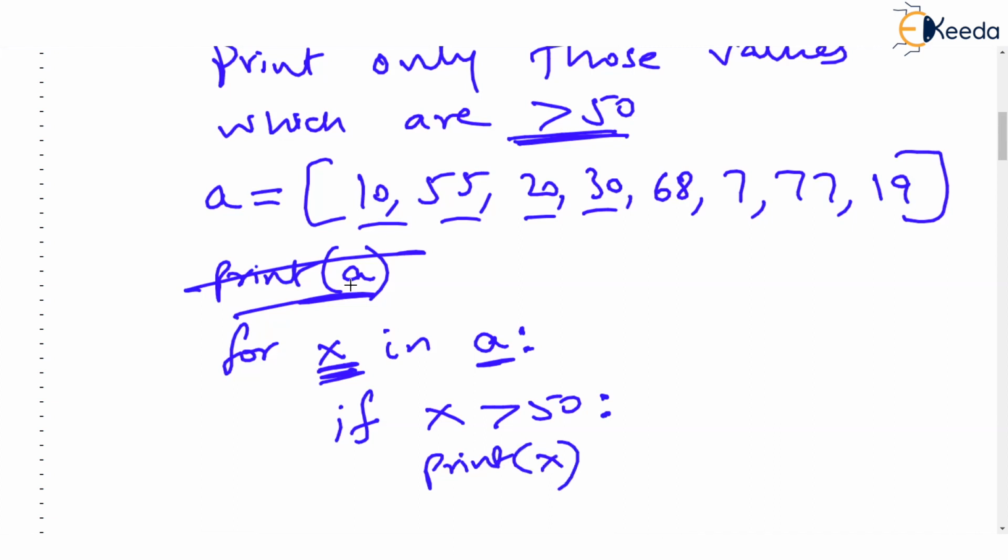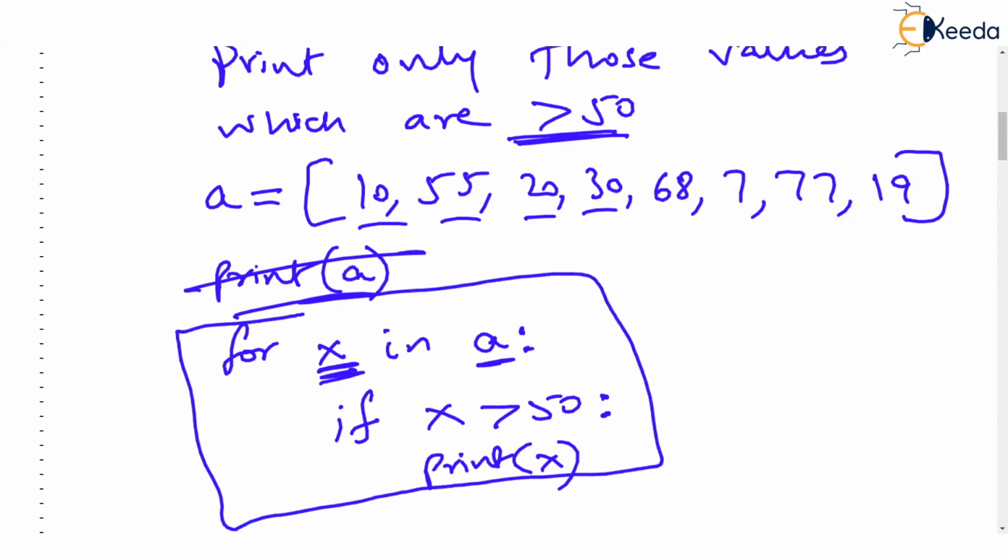And what if X is not greater than 50? I will not take any action. So there is no else. Because if X is greater than 50 is false, then I just want to leave that value. I don't want to take any action. This is how this for loop is useful. Understand, if you are given many values, it's not always that you want to utilize all the values. You may have to select some values and do some process on those selected values.